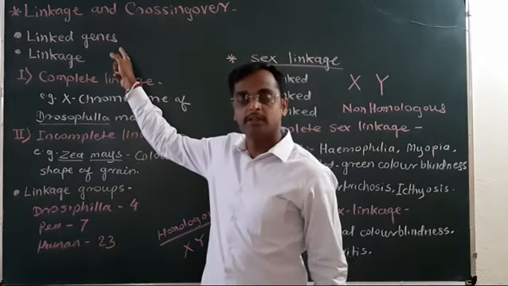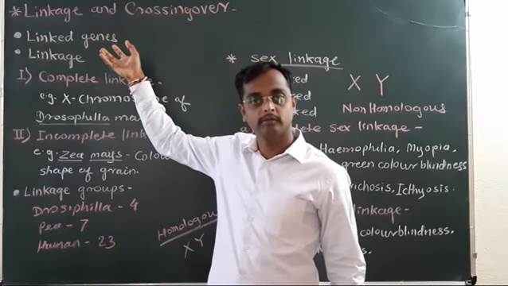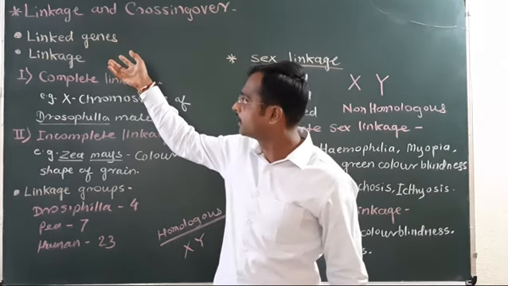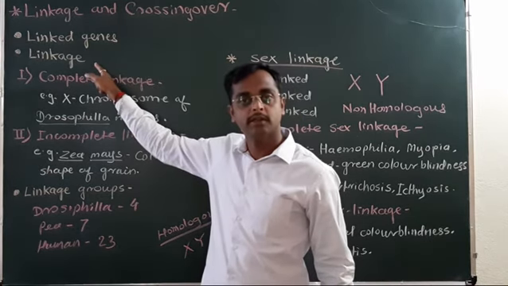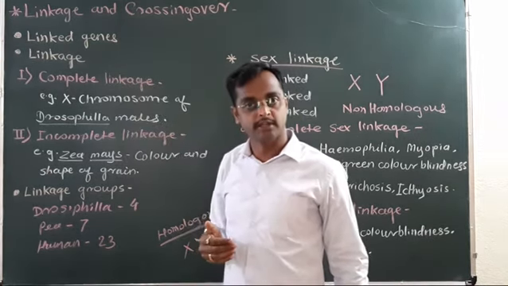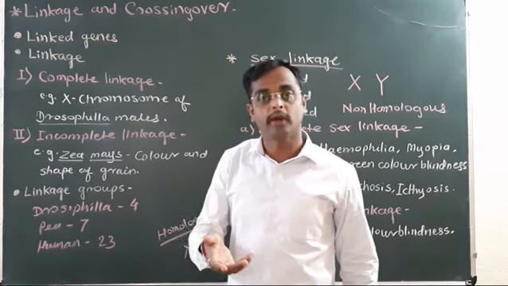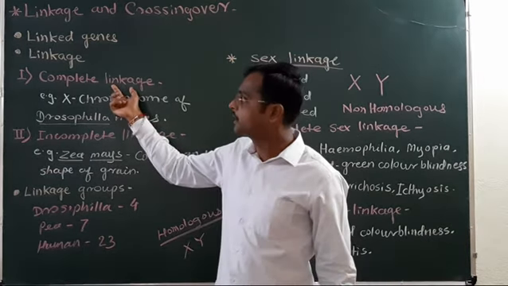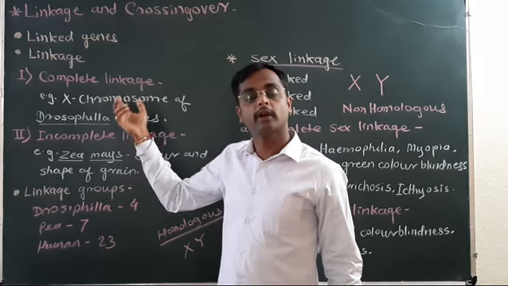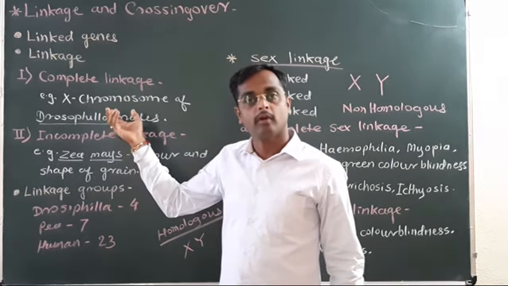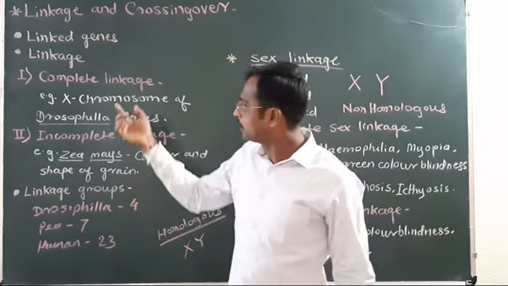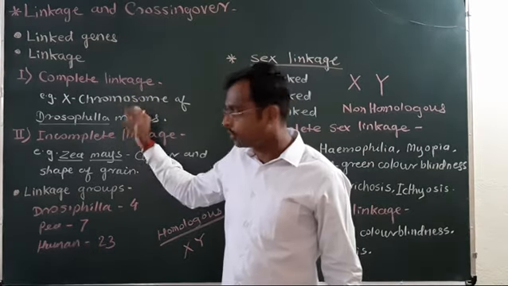Linked genes are genes which are grouped together or closely associated with one another. Linkage means the tendency of such genes to be inherited together. Complete linkage: closely located genes inherit together, with no crossing over.